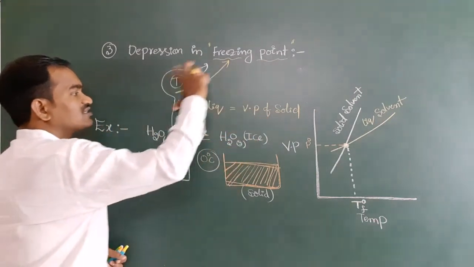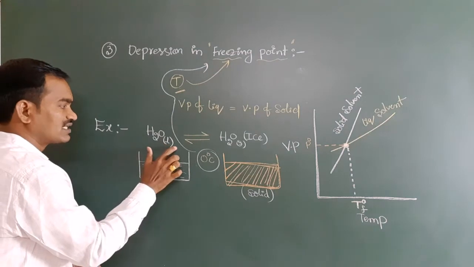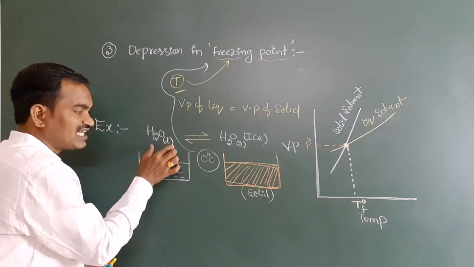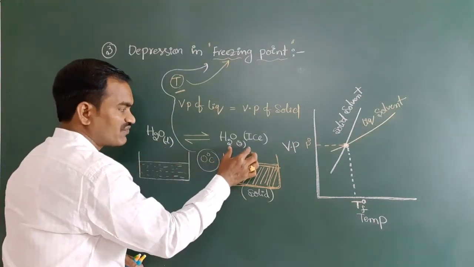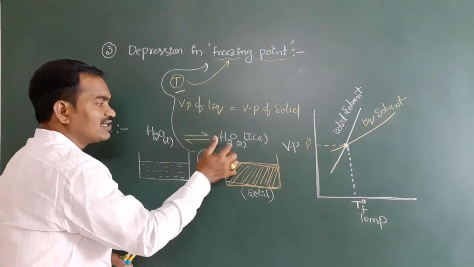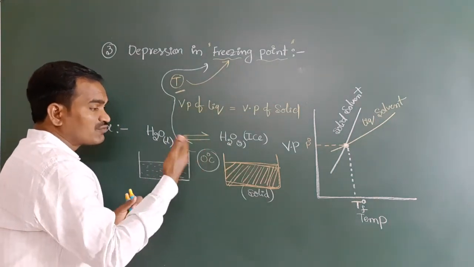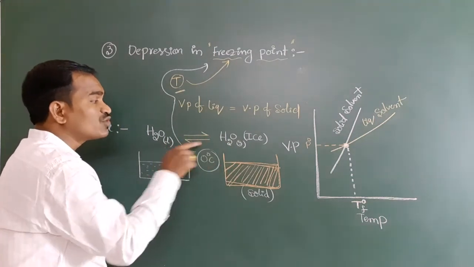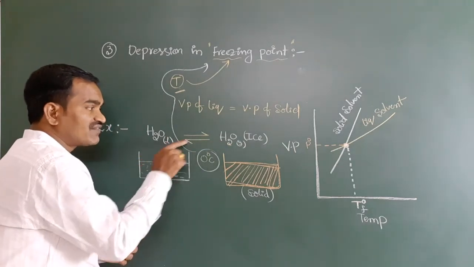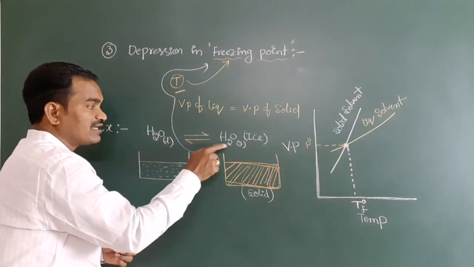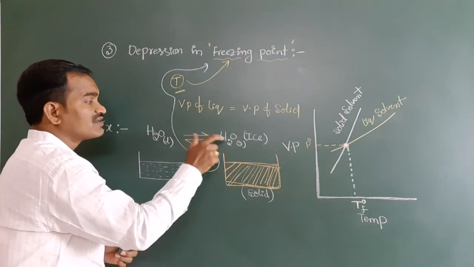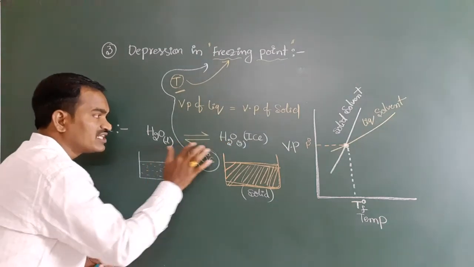I want to explain this whole point with the help of water. If you take water in liquid form and water in solid form, both vapor pressures are equal only when their physical states reach equilibrium.